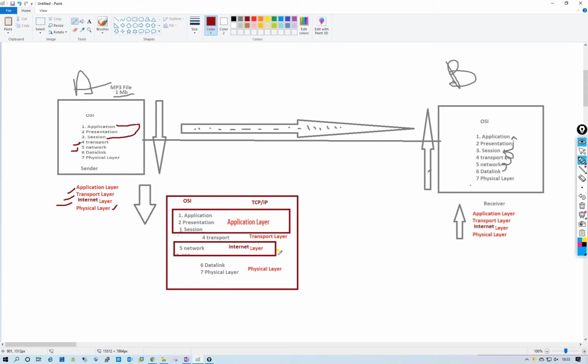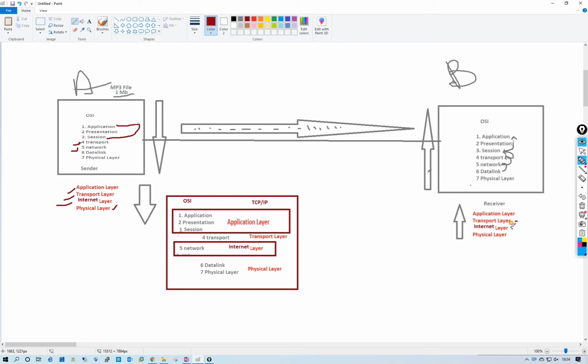After that, the data will be received on the physical layer of the receiver, which will convert the electrical, radio, or optical data to digital bits again. It will send data to the internet layer. It will check the packets and everything. After that, it will pass to the transport layer.